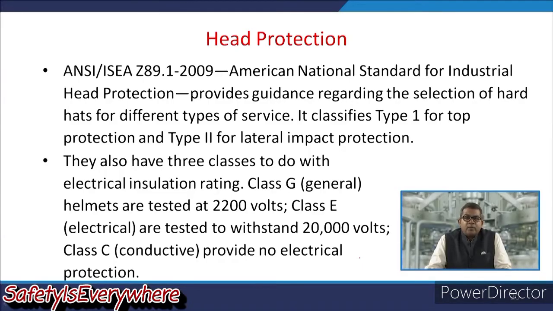Now, the American National Standards Institute, ANSI, suggested its own guidelines for head protection, and provided guidance on how to select the appropriate type of helmet for different types of services. It classifies Type 1 for top protection and Type 2 for lateral impact protection. Because whenever you are using these types of barriers, they also compromise and challenge the efficiency of the worker.